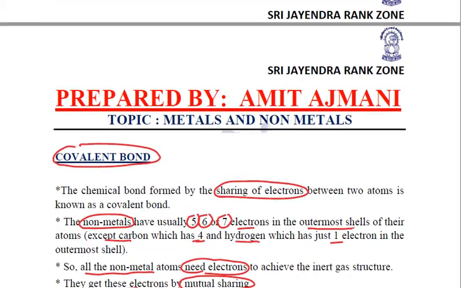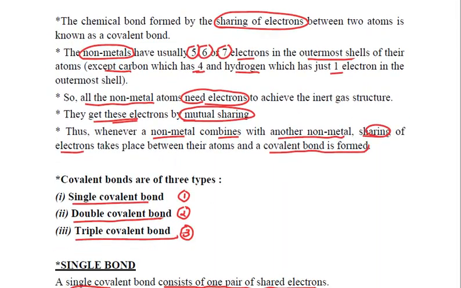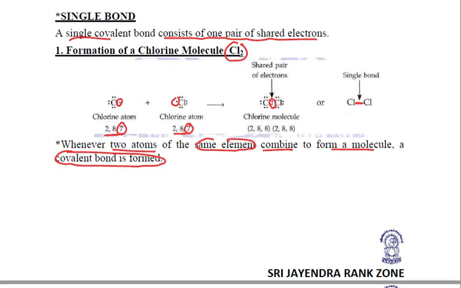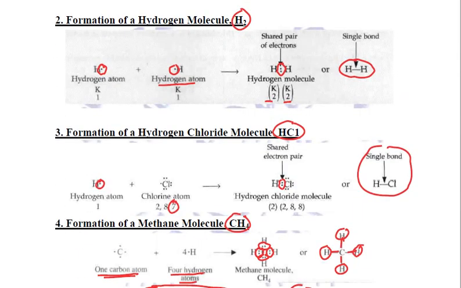Clear? Next, we talk about the covalent compounds, and we saw that there are three types of covalent bonds formed: single covalent bond, sharing of one electron each; double covalent bond, when there is a sharing of two electrons between elements; and triple covalent bond, when there is sharing of three electrons, right? Then we saw lots of examples and the electron dot structures of the formation of chlorine molecule having a single bond between them.